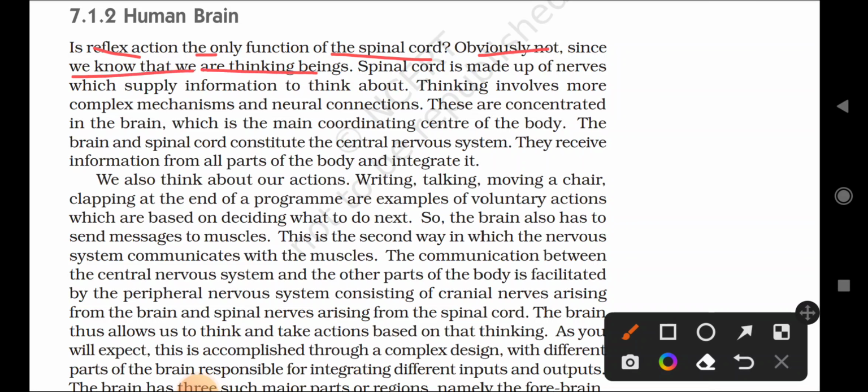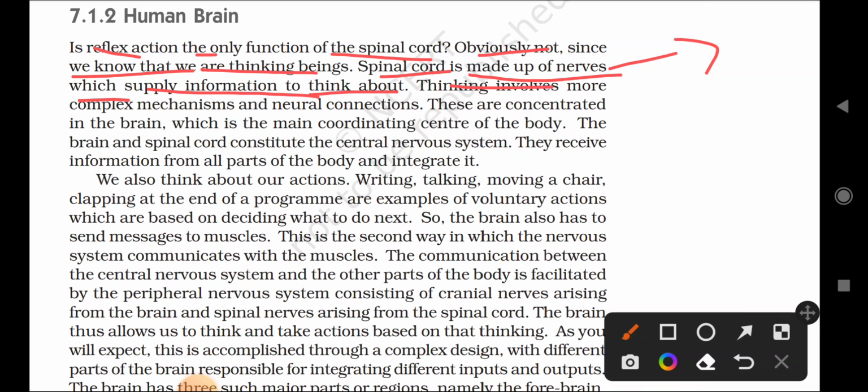We know that we are thinking beings, thinking animals. The spinal cord is made up of nerves which supply information to think about. What is another function of the spinal cord? It supplies the information to think and act. It is made up of nerves which supply the information to think about.